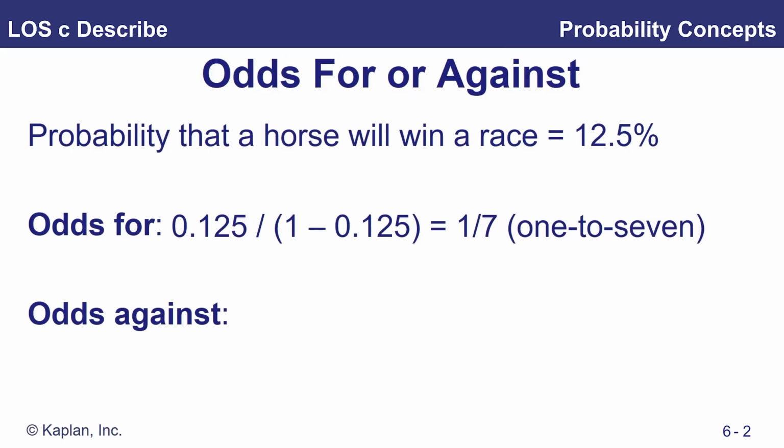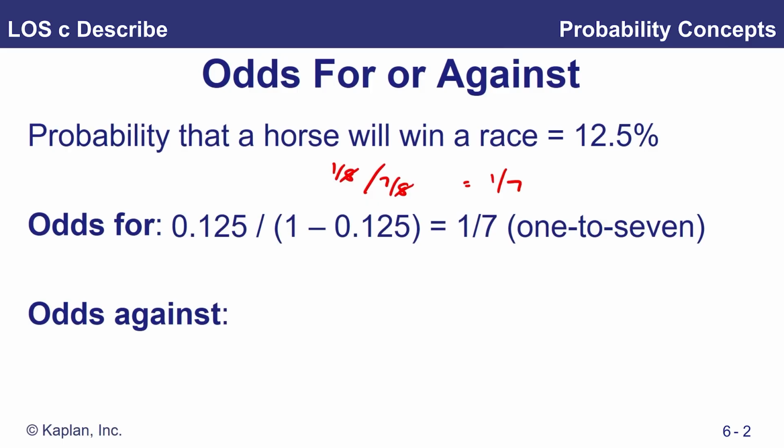And 0.125 as a fraction is, of course, 1/8. So actually what we're doing in this computation is 1/8 divided by 7/8. Of course the 8s will cancel against each other and we're left with 1/7. So we've got a 1 to 7 chance that our horse will win.